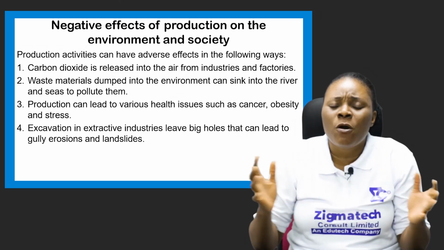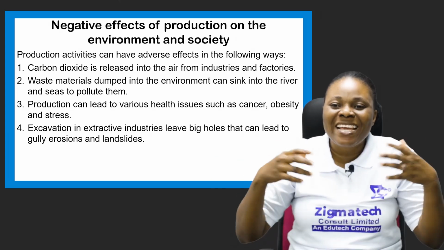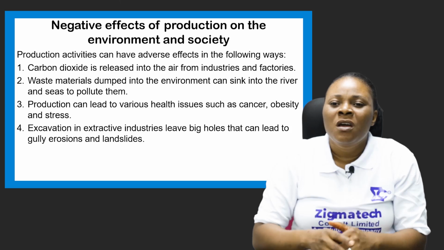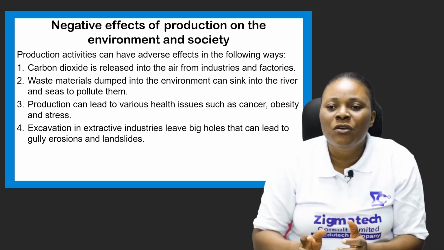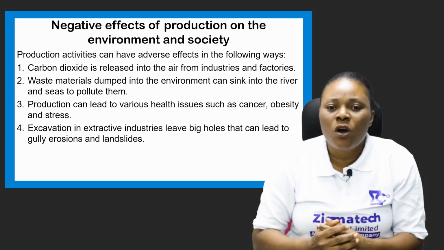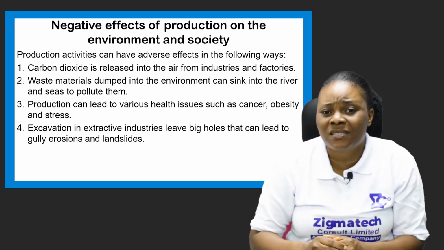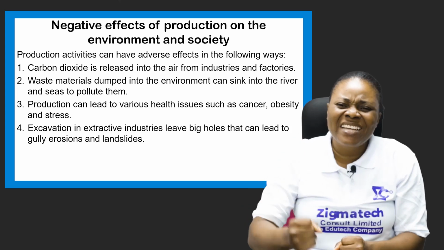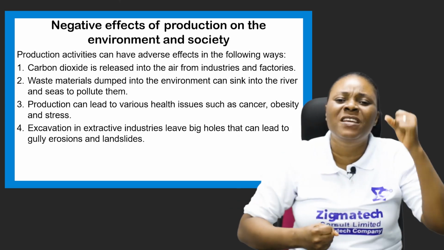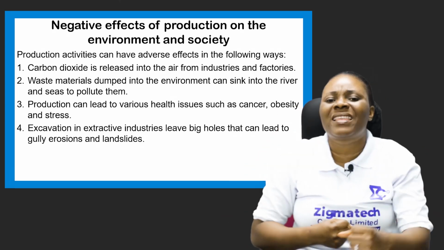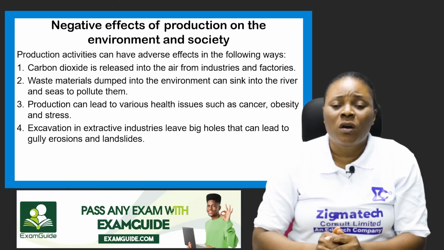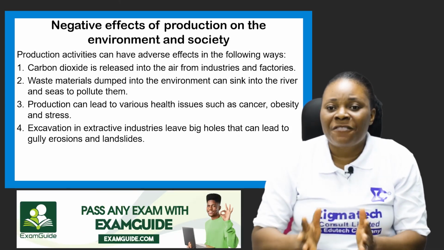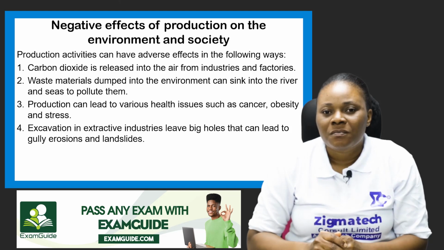People suffer from obesity because they eat too much fatty food that has high calories and all that. And also, production can cause stress. When you engage in production and you don't have rest, every day you are producing one thing or the other, it can also cause stress. All this can affect your health.